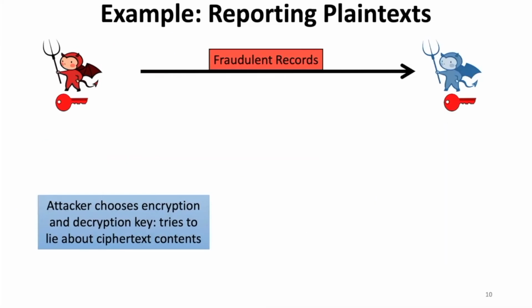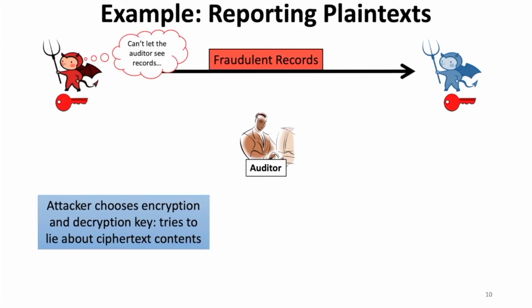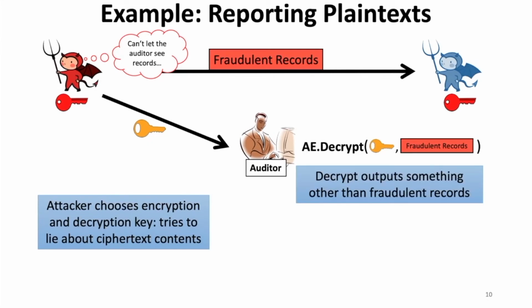So even if the sender and the receiver share a key, attacker-controlled keys can still be a problem. Take, for example, a setting where two parties are, say, trying to embezzle money and communicating AE encrypted traffic that contains fraudulent records, like evidence of their crimes. If the encrypted traffic has been stored for audit purposes, and the auditor needs to decrypt to check what they've been doing, the attackers could try to give a different key than the one they've been using. So here their goal is not to learn something about what the decryptor is using or what the auditor will see in decryption. It's rather to ensure that the auditor recovers something from decryption other than the fraudulent records that they've been communicating.